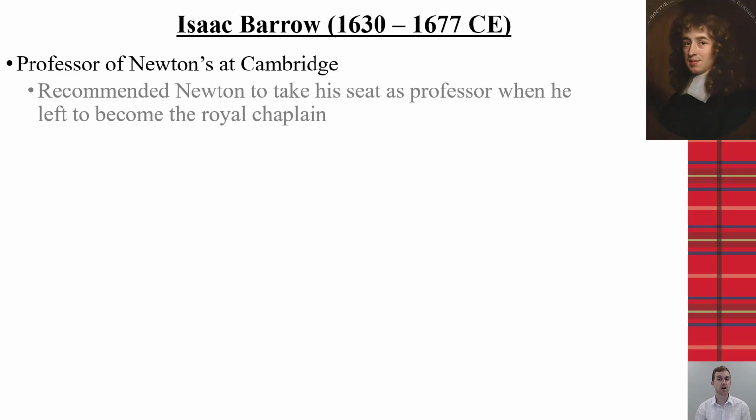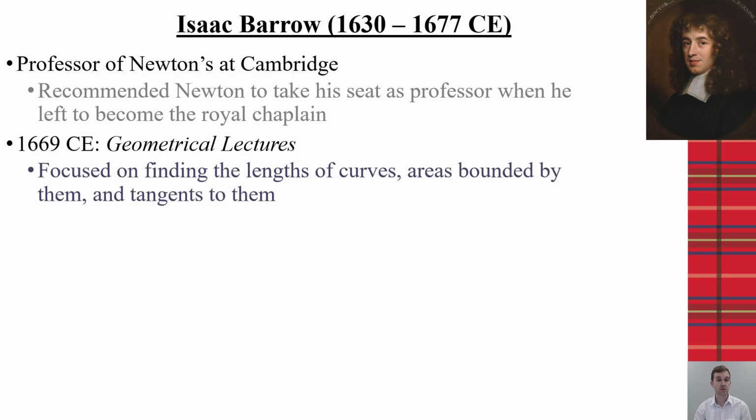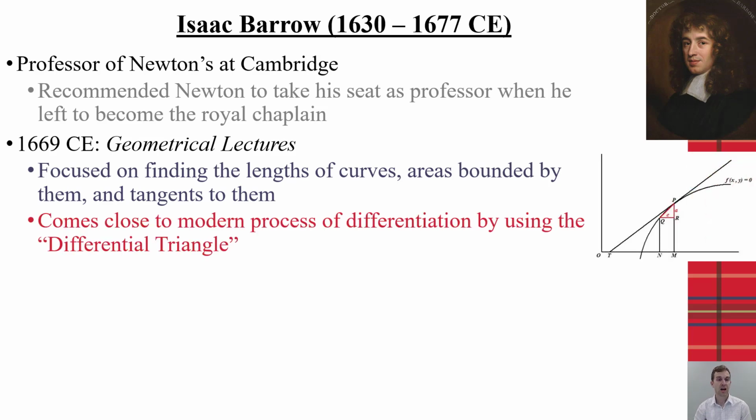Additionally, at this time was Isaac Barrow, who was a professor at Cambridge until he left to become the royal chaplain. He was likely one of Newton's professors at that time in the 1660s, and he recommended Newton to take his position when he left to become the chaplain. His work, Geometrical Lectures, focused on finding the lengths of curves and areas bounded by them, as well as the tangents to them. His work also showed the idea of the differential triangle, which is very close to the method we use for differentiation now.